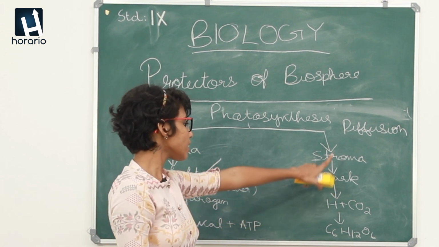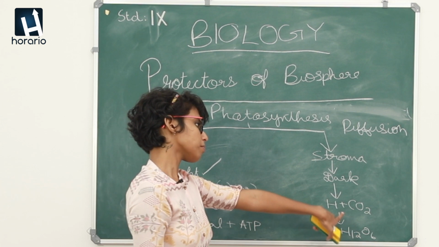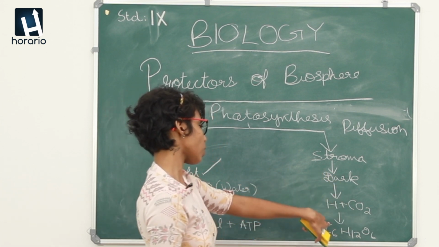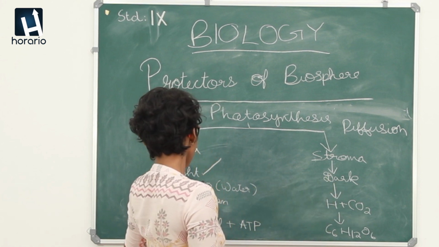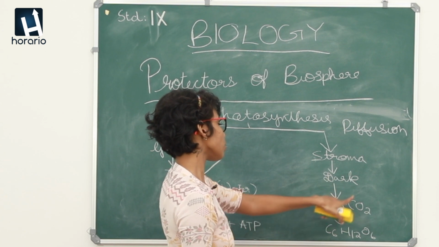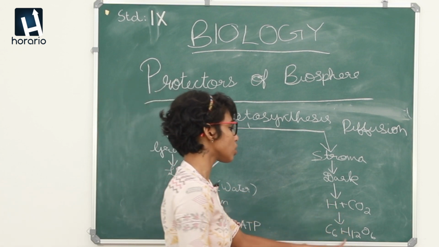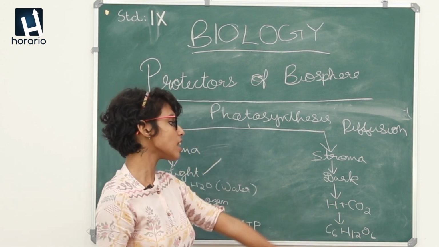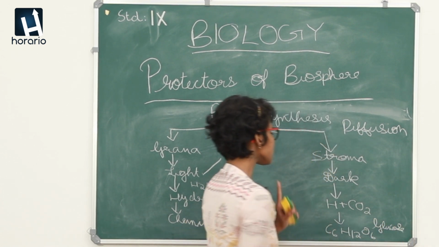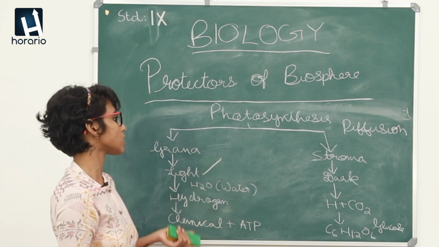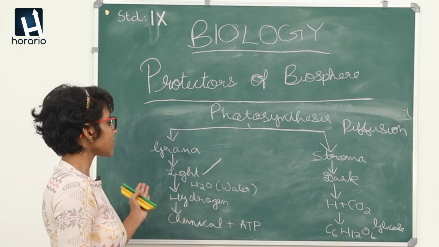So some energy from this ATP is used for this dark reaction, and this hydrogen from light reaction produced in grana will combine with carbon dioxide obtained through diffusion using ATP to produce glucose, which has the chemical formula C6H12O6.